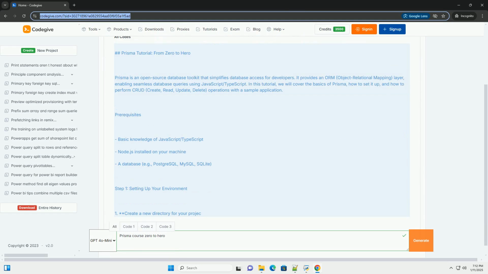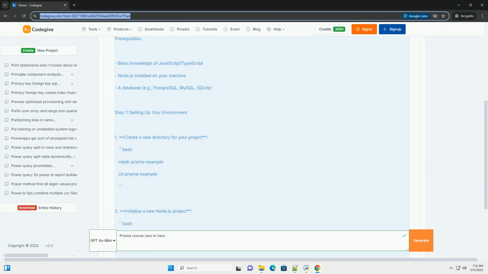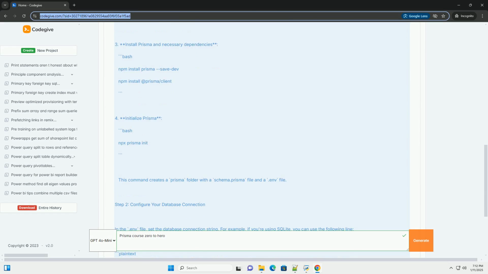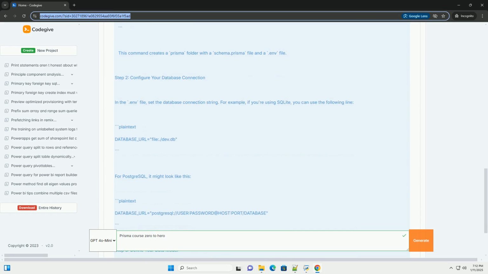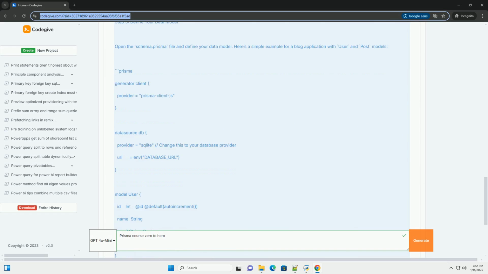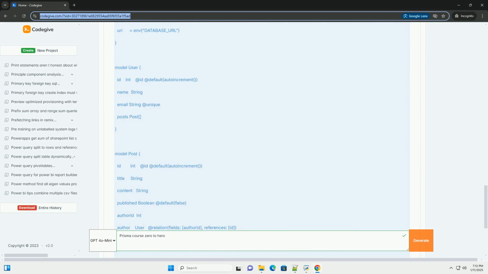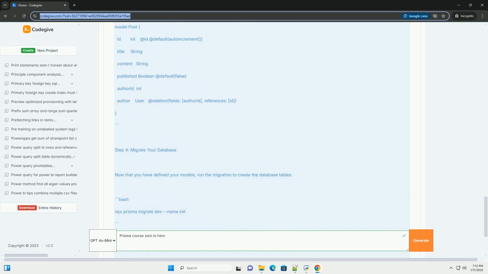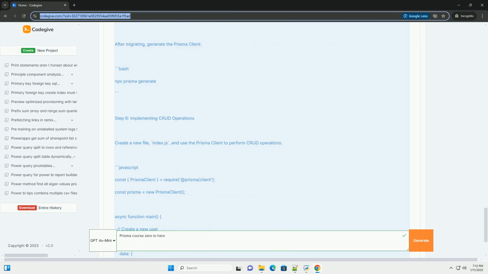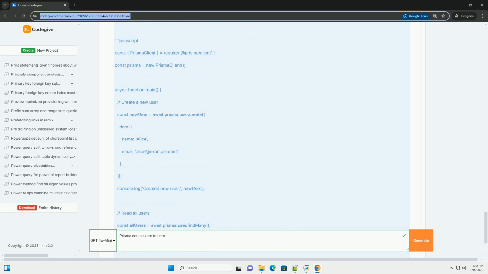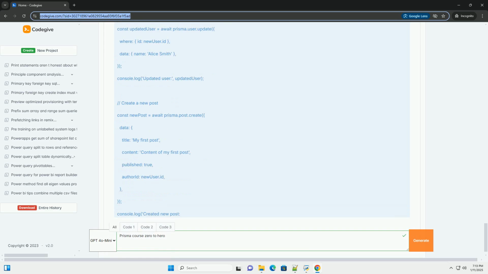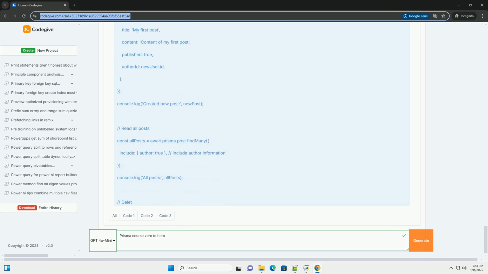Prisma tutorial, from zero to hero. Prisma is an open-source database toolkit that simplifies database access for developers. It provides an ORM, object-relational mapping, layer, enabling seamless database queries using JavaScript/TypeScript. In this tutorial, we will cover the basics of Prisma, how to set it up, and how to perform CRUD, create, read, update, delete, operations with a sample application.